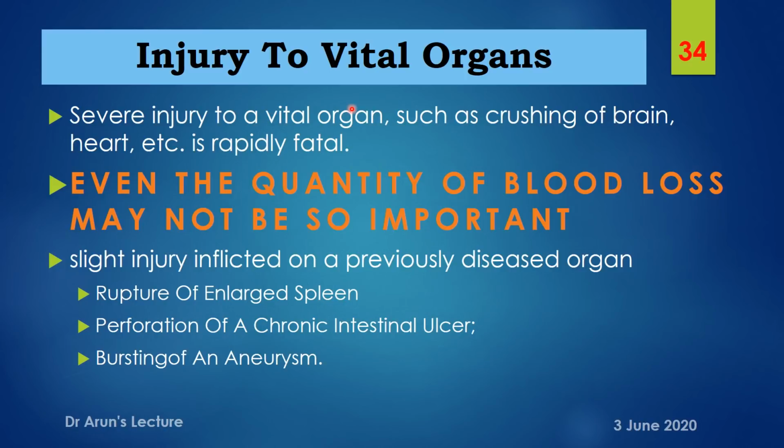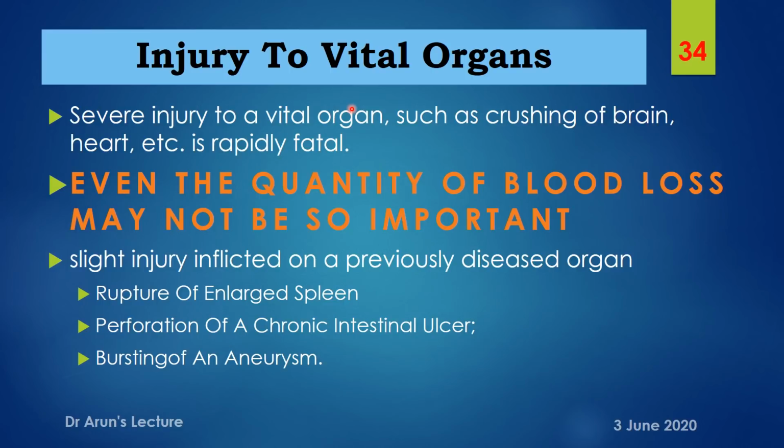It can be rapidly fatal, and even in the ordinary course of nature it can be fatal. Coming to other diseased organs, like the spleen, an intestinal ulcer or an aneurysm, on receiving the slightest trauma, the spleen can rupture, an intestinal ulcer can show features of perforation, and an aneurysm can burst or rupture. The same amount of injury applied on a normal spleen or normal blood vessel will not cause this sort of fatality.